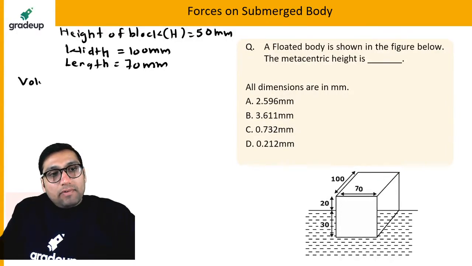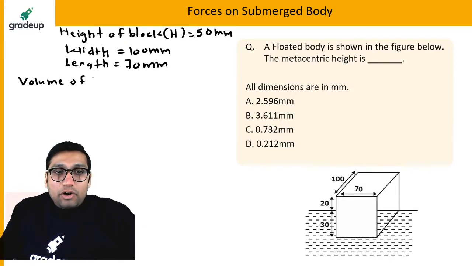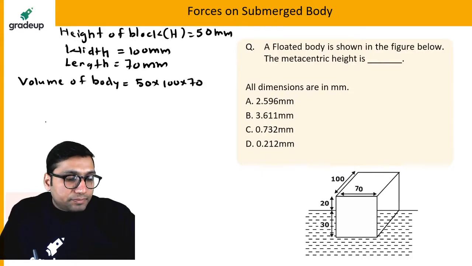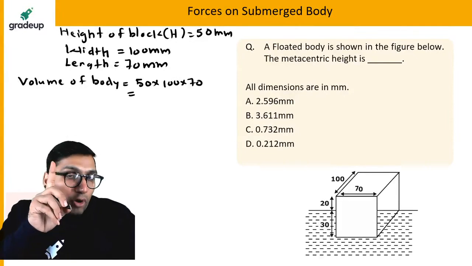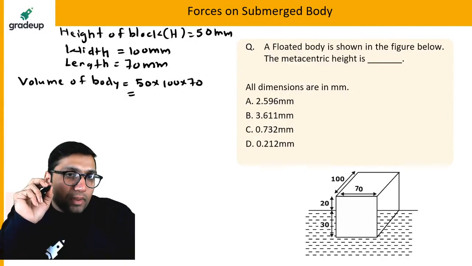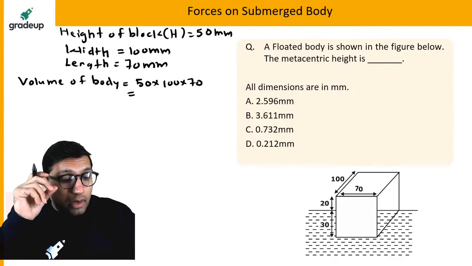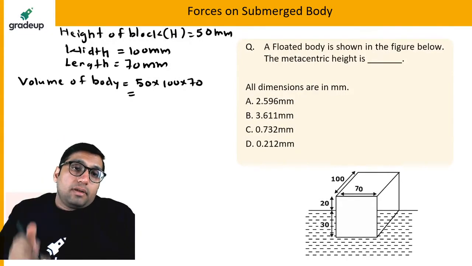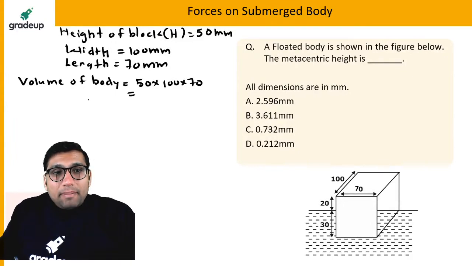The volume of the body will be equal to 50 into 100 into 70. This will give you the volume of the body. But here you don't have to find the volume of the body. Radius of gyration means, Naveen, radius of gyration you must have studied in engineering mechanics. It is the same radius of gyration. You have to find the metacentric height.